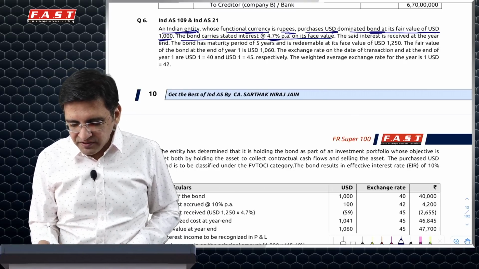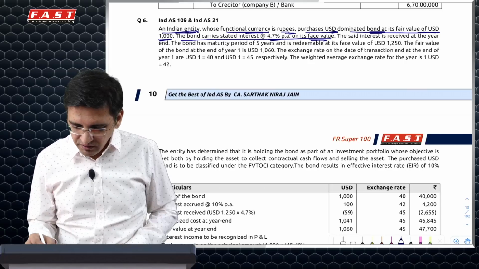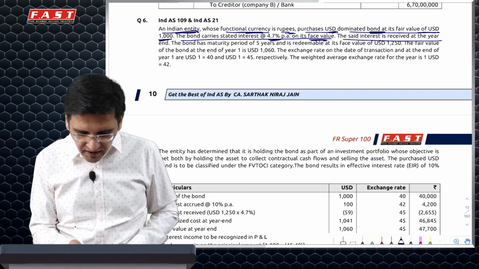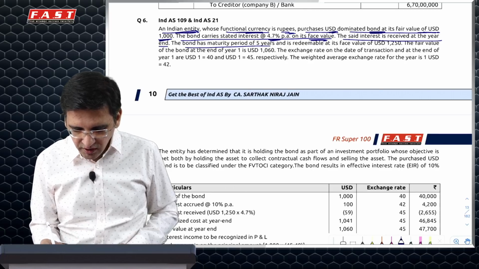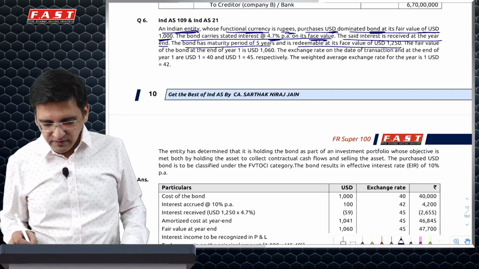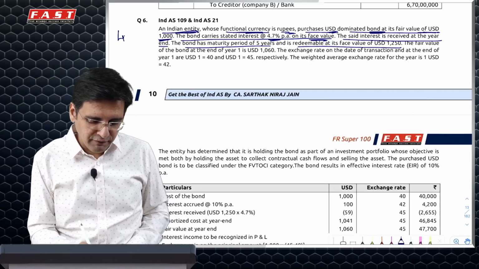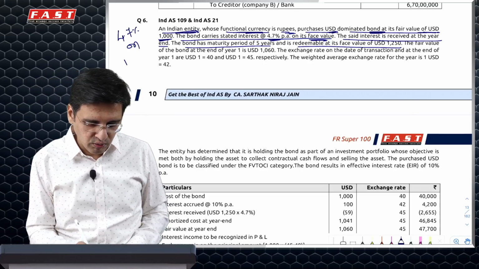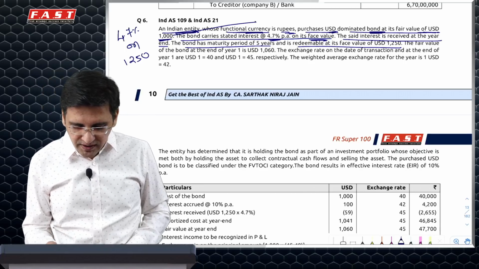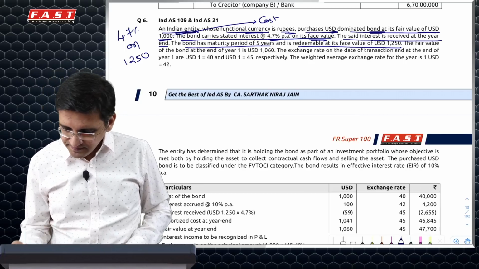It has 4.7% on face value interest rate. The said interest is received at year end. It has a maturity of 5 years and is redeemable at face value of 1250. So which means that you will be getting 4.7% on 1250 because that's the face value. And 1000 is actually your purchase price.